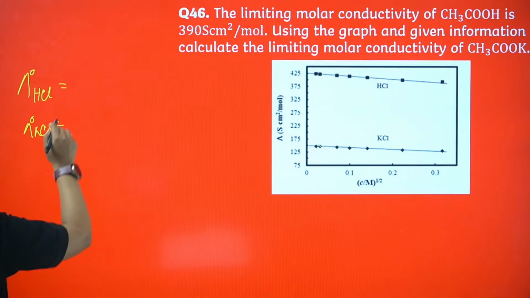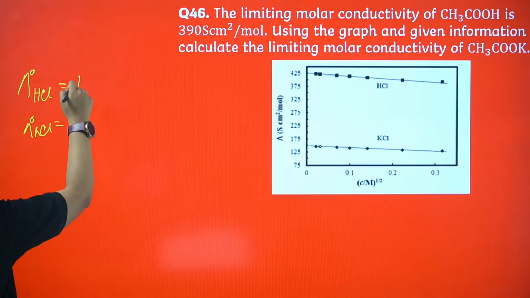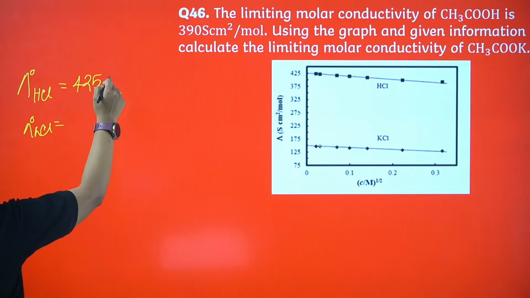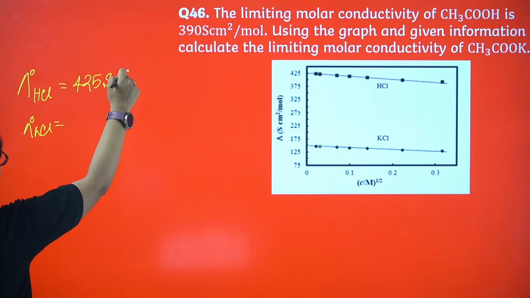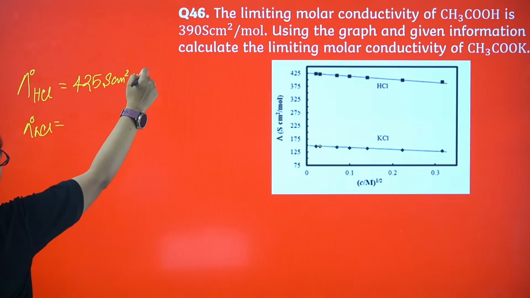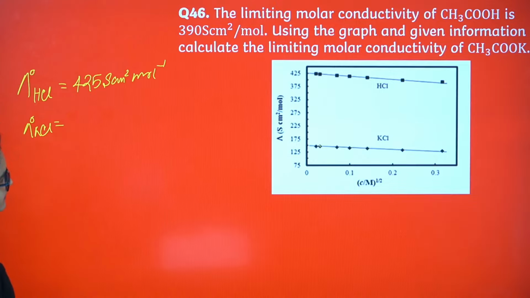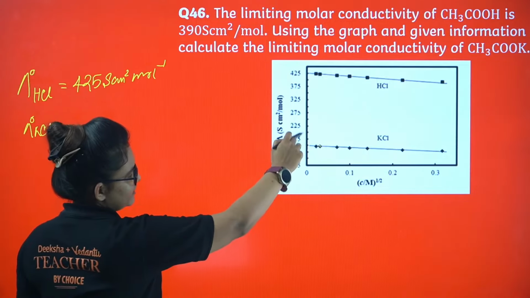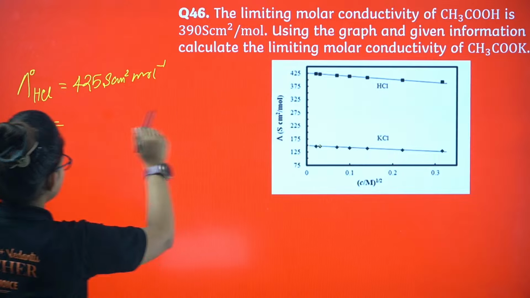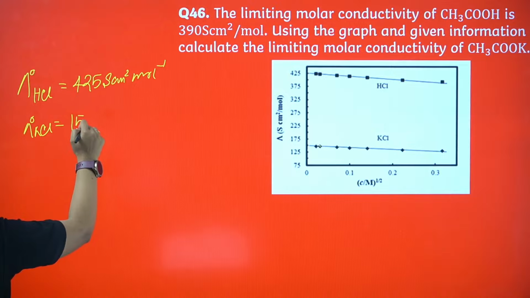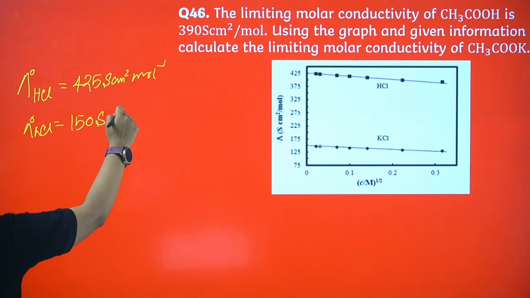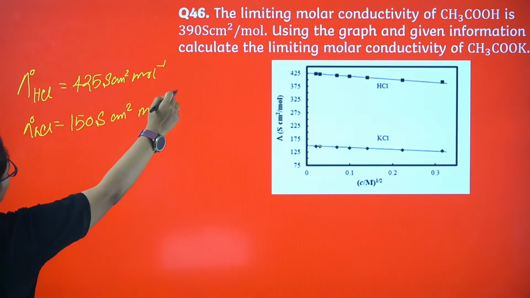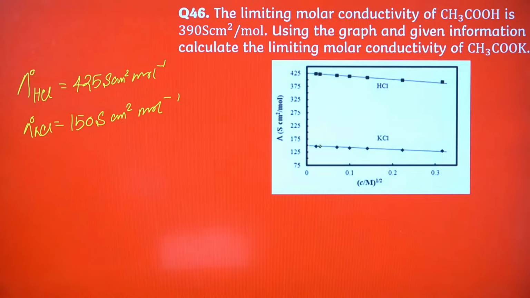So 425 for this case, we can take 425 Siemens centimeter square mole inverse. That is the limiting molar conductivity. And for them, 125 and 175, in between we can take 150. So 150 Siemens centimeter square mole inverse. Okay, that is enough for us.